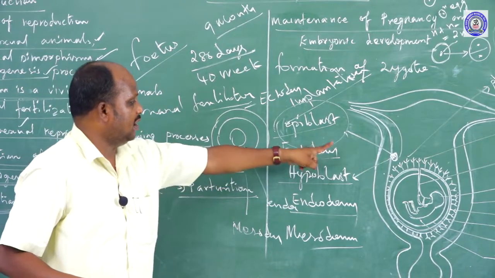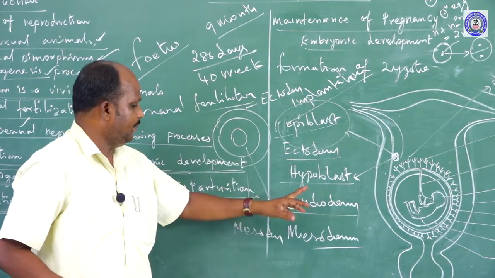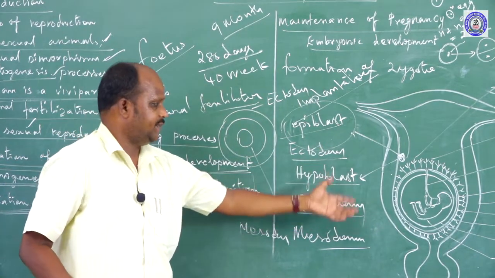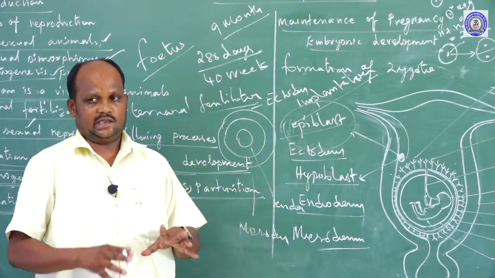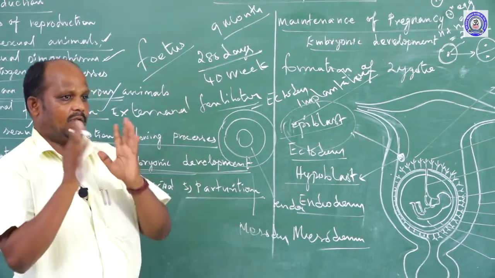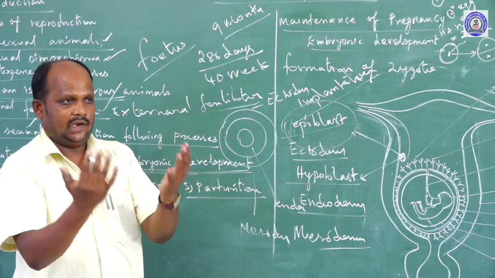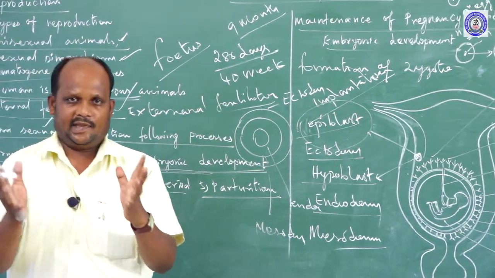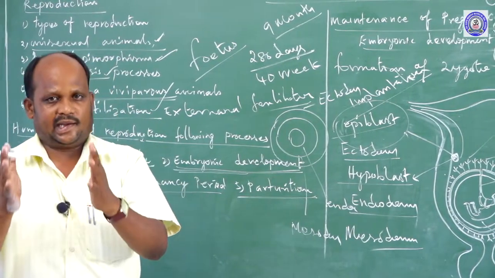From the ectoderm, some organs and tissues develop. From the mesoderm, other tissues and organs develop. From the endoderm, other tissues and organs develop. This is embryonic development. From the embryo, embryonic layers develop, and from the embryonic layers, specific organs and tissues develop. This development is called embryonic development.